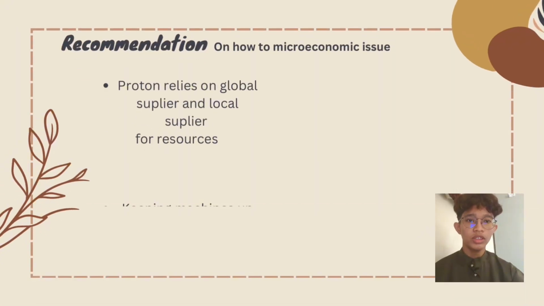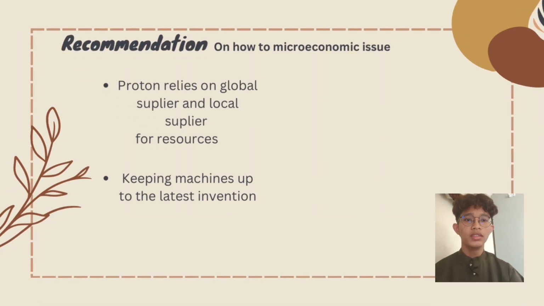We all know Proton depends on global supplies for parts. Based on what we have critically discussed, we could recommend Proton to intertwine more connections with local suppliers. We are pretty sure there are many supply companies out there that are willing to cooperate with Proton. Furthermore, this method would significantly decrease the cost needed for parts, including the delivery cost. Other than that, Proton would get their vehicle parts quicker as local suppliers would take less time to deliver those items.